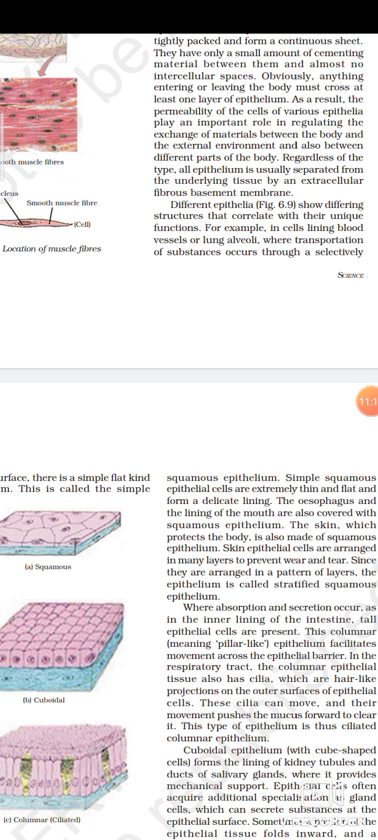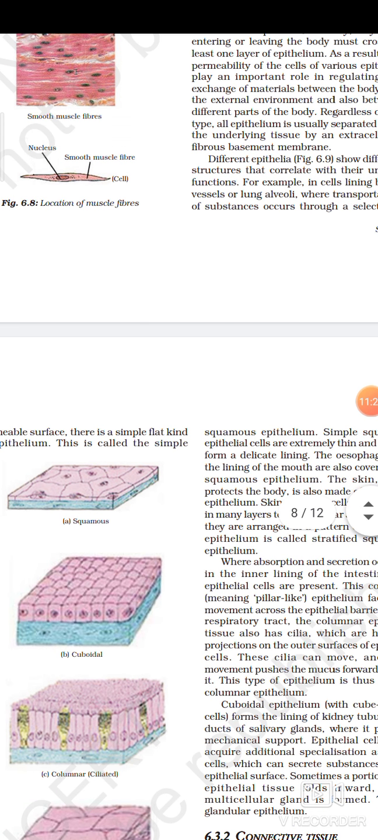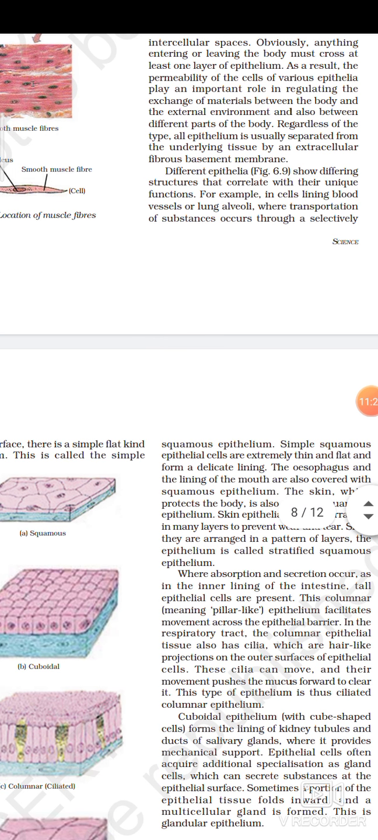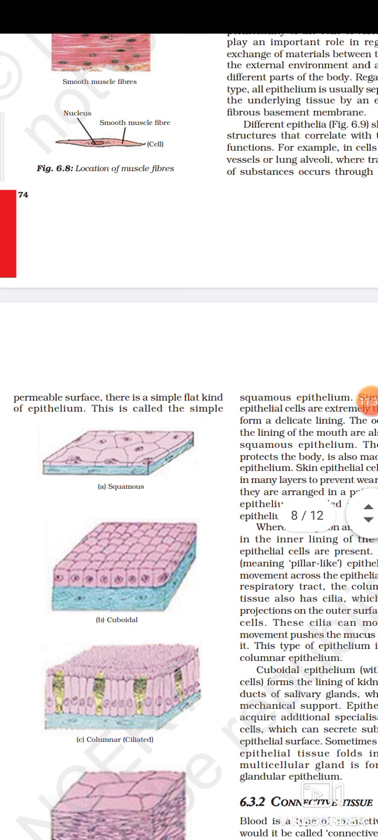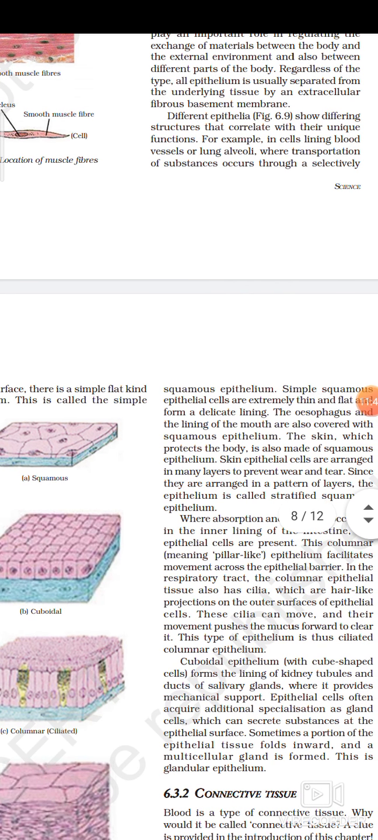Where transportation of substances occurs through a selectively permeable membrane, that means transportation occurs, but selectively; not every substance gets exchanged, only with the help of a selectively permeable surface. What kind of epithelial tissue is found there? A flat kind of epithelium, and that is called simple squamous epithelium. So the flat type of epithelium is called the simple squamous epithelium.